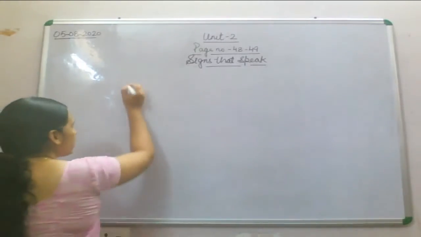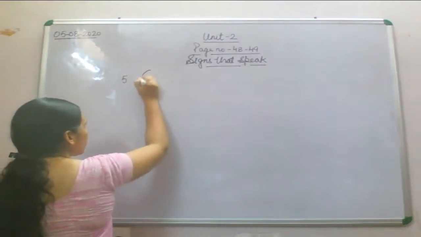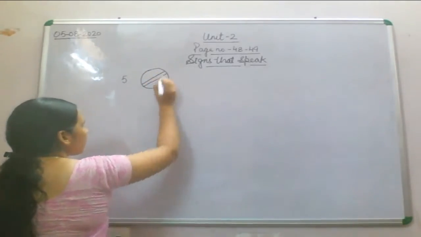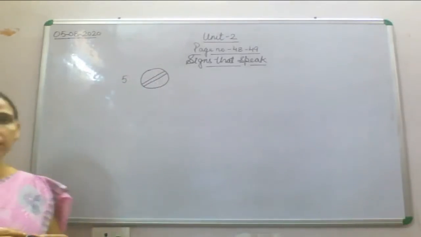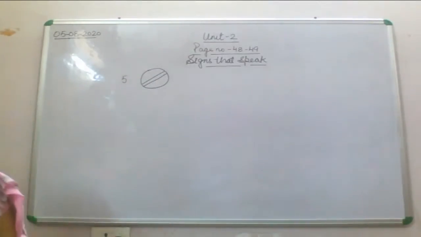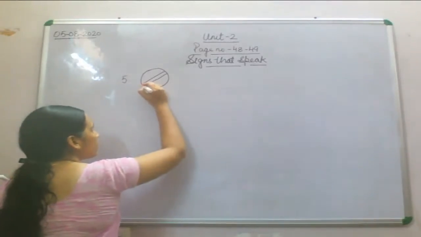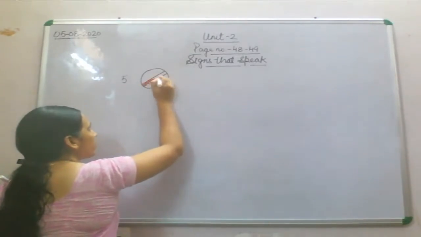Now the 5th is a circle with a cross in it. A circle with a cross in it. So what is that sign? This might be filled with a red color. So I am filling it with a red color.